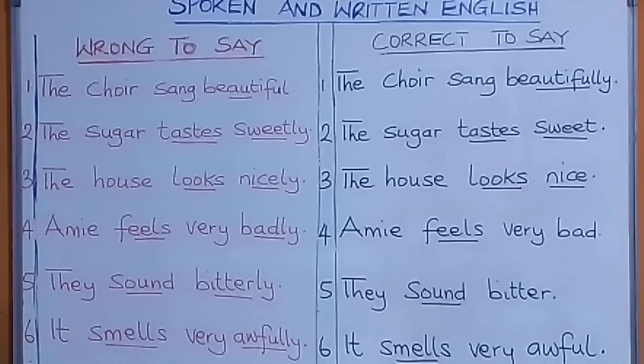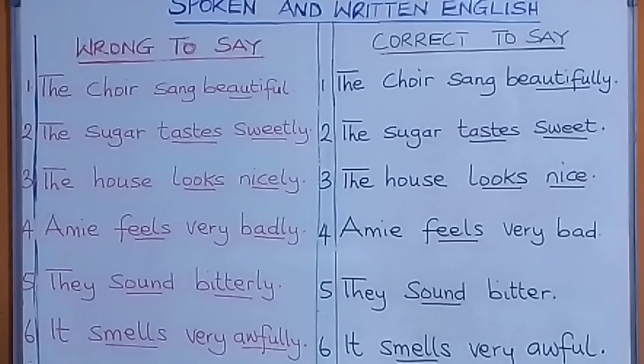We say, yes, in English, an adverb qualifies a verb. An adjective qualifies a noun. However, after some verbs like look, feel, sound, taste, smell, an adjective is used instead of an adverb.